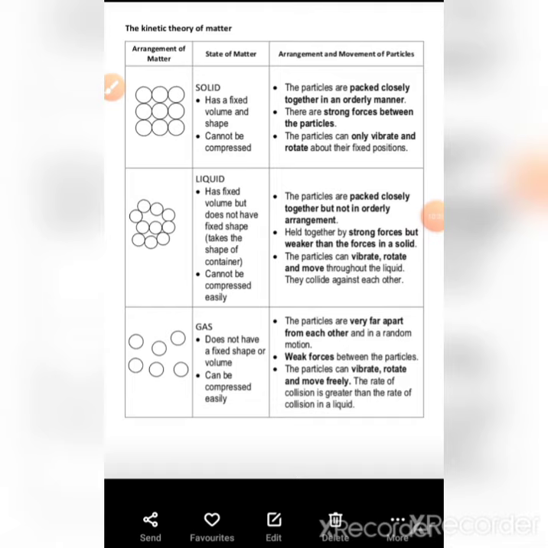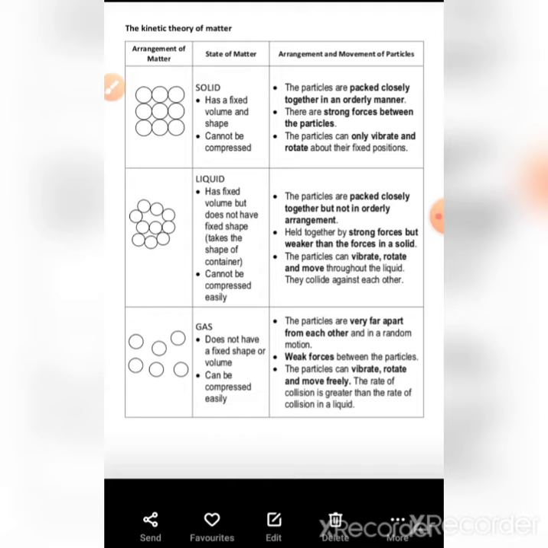So what is the volume of gas? If you take 5 ml of gas and put it in a 5 liter container, what will be the volume of gas? 5 ml or 5 liter? The volume of gas will be 5 liter, not 5 ml. Clear?